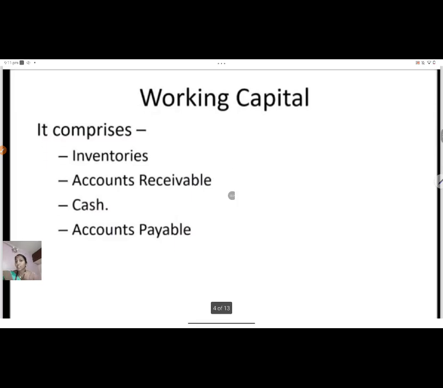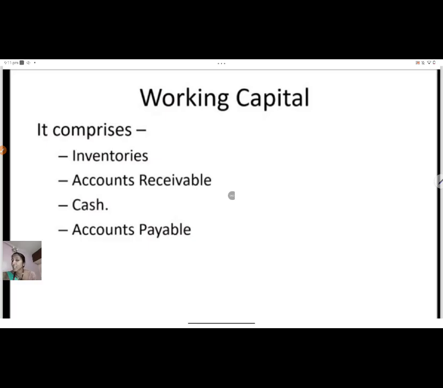what is working capital actually? I have already told before. It is basically the expenses which we have to focus on for the day-to-day requirement of a firm. Now, when we look deeply into it, it consists of inventories. Inventories, as you all know, is stock. Secondly, it is accounts receivable. Accounts receivable means the debtors, that is the persons who owe us money. That is known as accounts receivable.